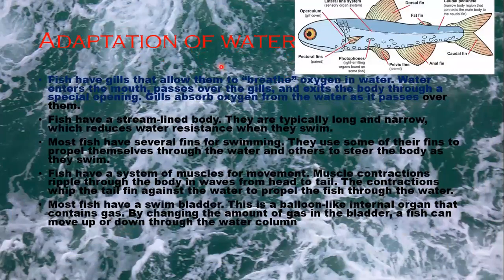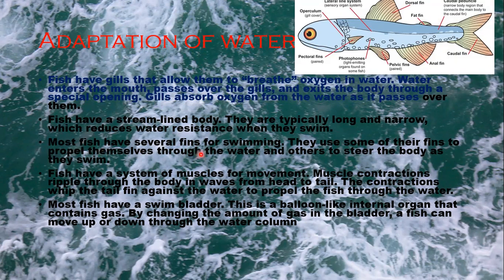Now, adaptation in water. Fish have gills that allow them to breathe oxygen in water. Water enters the mouth, passes over the gills, and exits the body through a special opening. Gills absorb oxygen from the water as it passes over them. Fish have a streamlined body. They are typically long and narrow, which reduces water resistance when they swim.